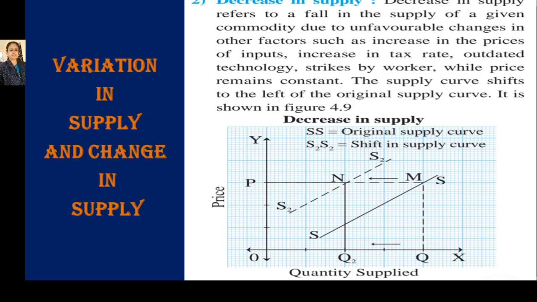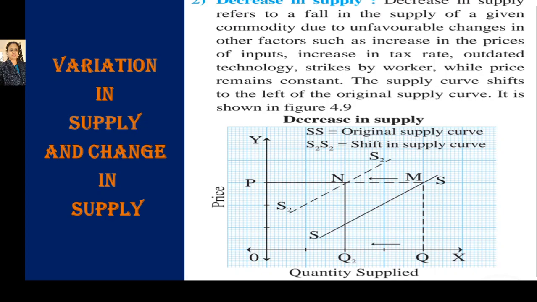It is due to unfavorable changes in the market, like an increase in the tax rate. When the tax rate in the market increases, then the cost of production also increases, and when cost is more and price is less in the market, then the producer is able to sell less in the market. So this will happen at OP price.